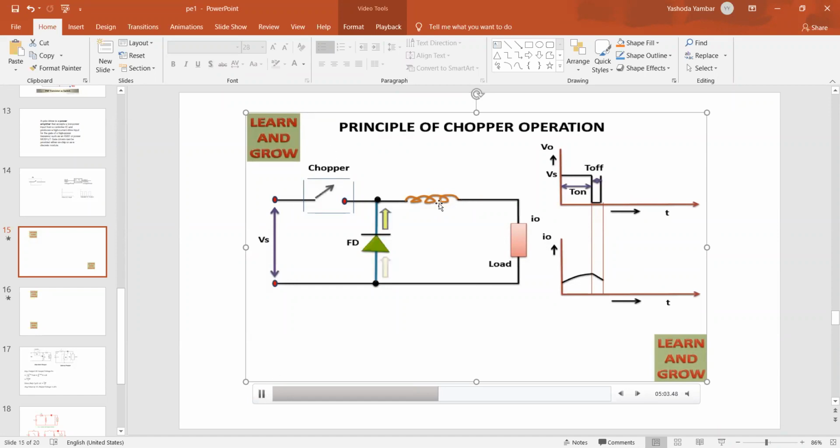Chopper is off, current flows from L plus to motor or load, load to freewheeling diode. Again, that current has to come back to the negative terminal. Negative terminal means here L minus. Okay, we cannot say directly negative terminal. It is the de-energizing part. So this is the explanation of the chopper. I hope many students understood. Okay, so I repeat for the very last time.